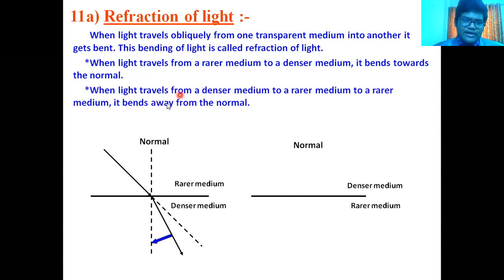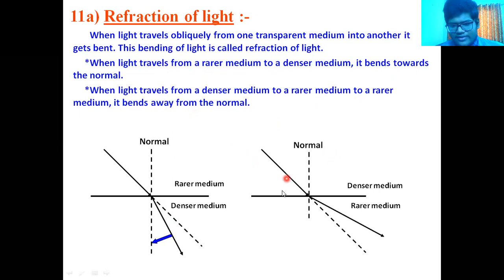Now, the second case: when light travels from a denser medium to a rarer medium, it bends away from the normal. See, this is a light ray coming. It gets bent, but you can see that it has bent away from the normal.